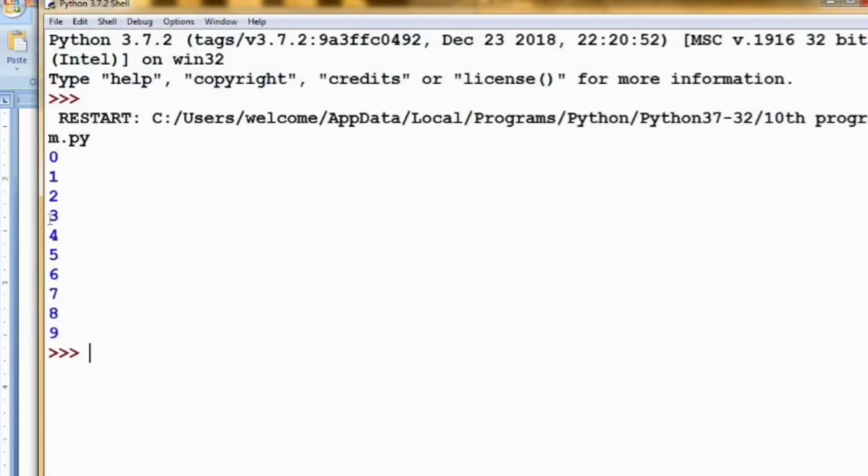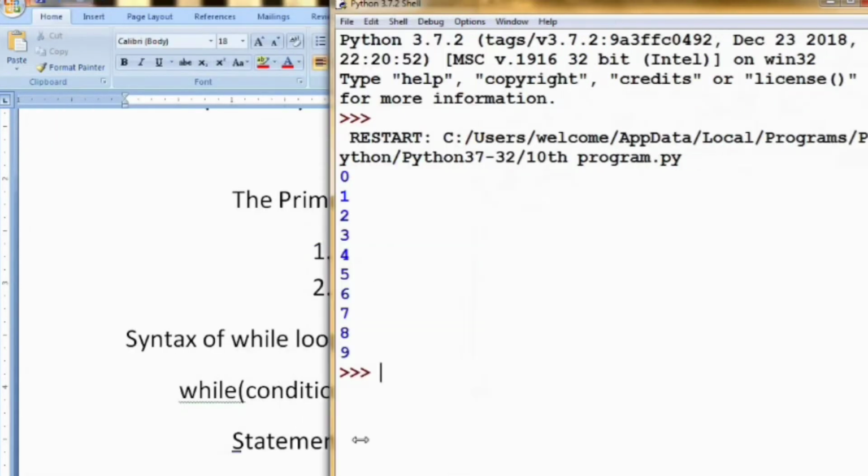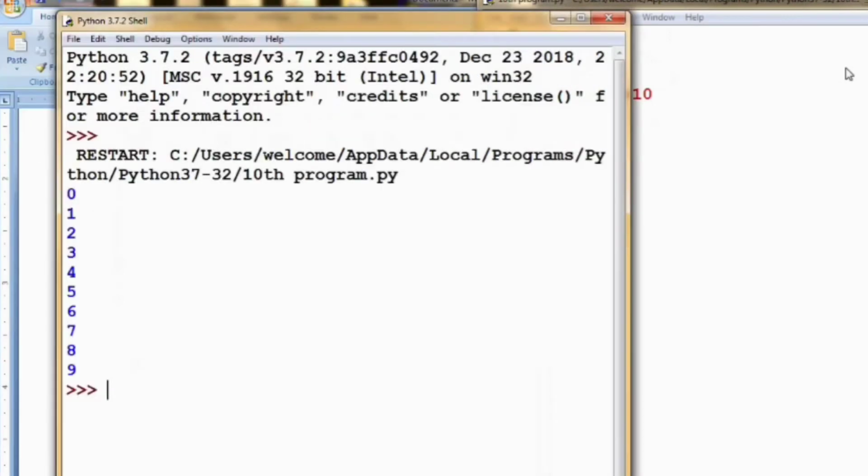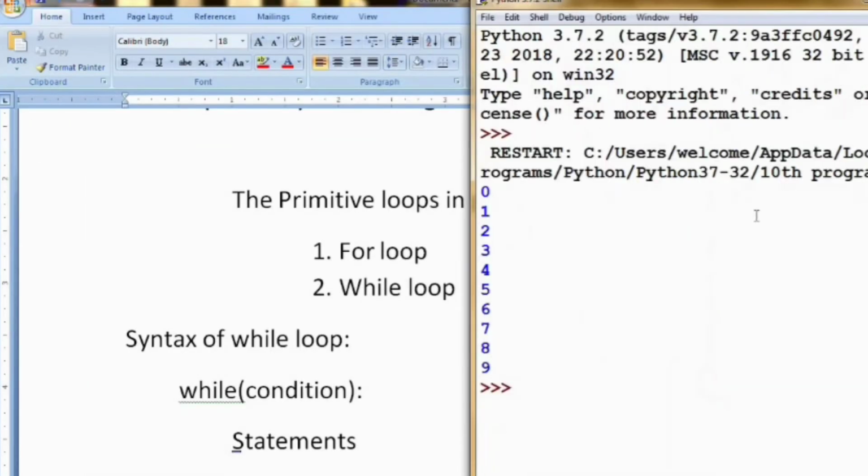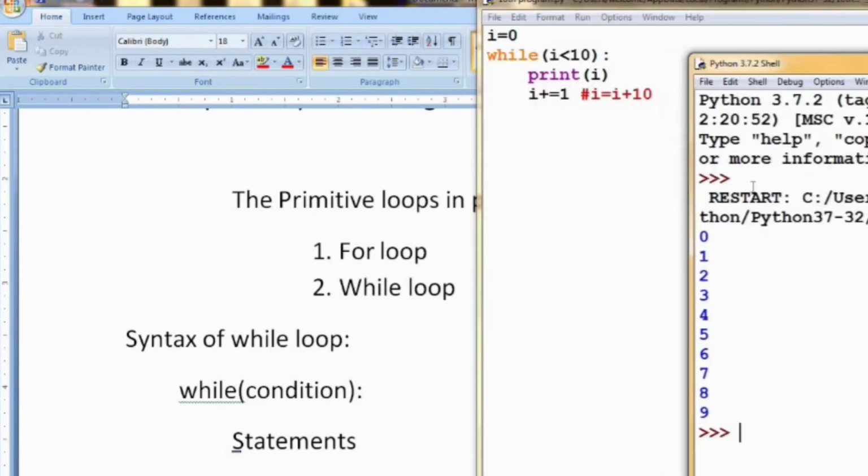So the program is executed 10 times, from 0 to 9. So now I will explain it to you. What is the concept? See here, first i is equal to 0. While 0 is less than 10, I am printing the value of i. That is, 0 is printed.